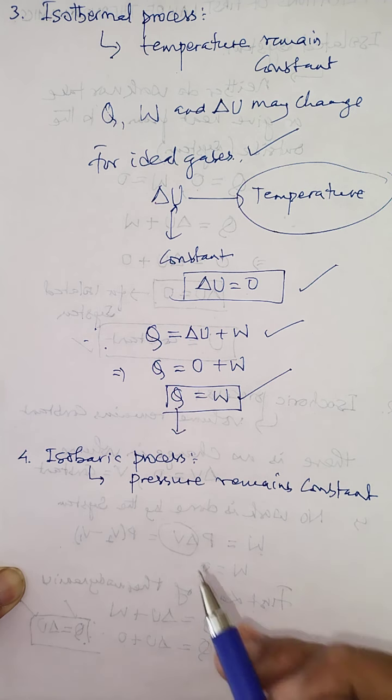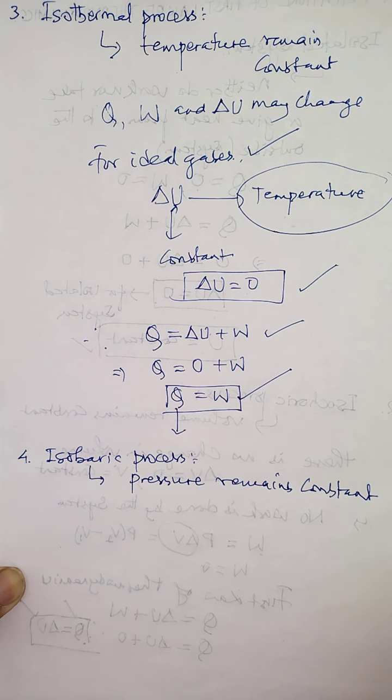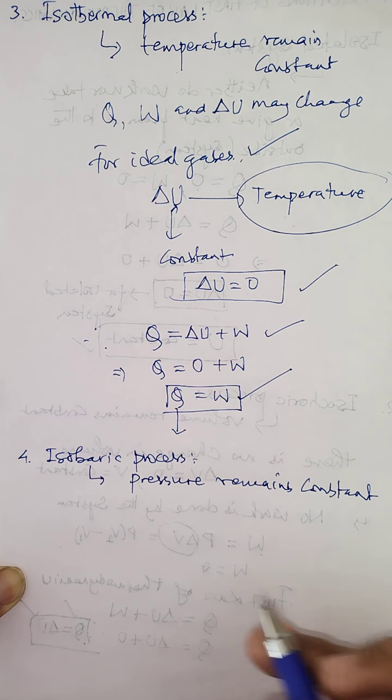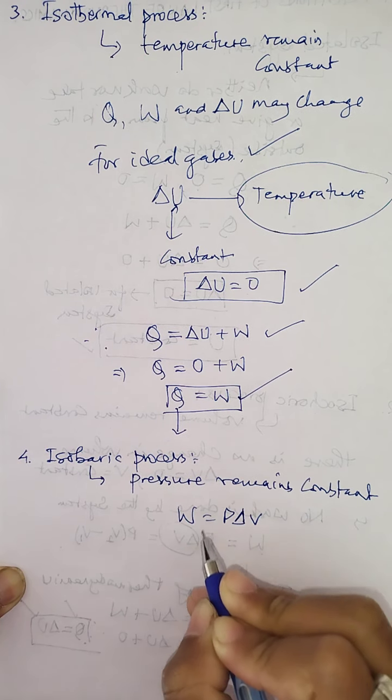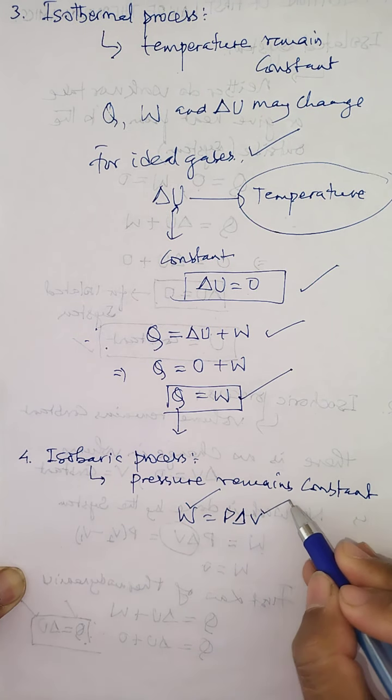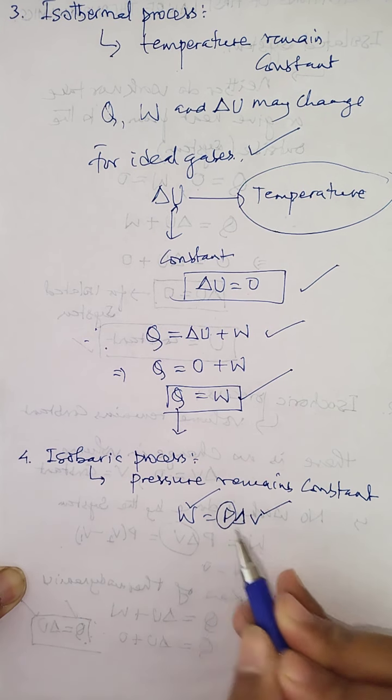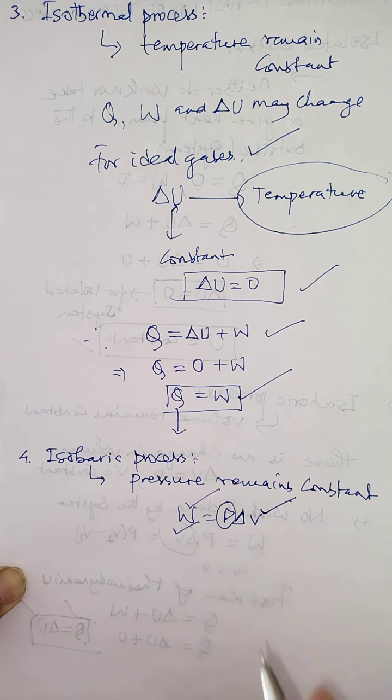Which means under this process, when the pressure remains constant, work is definitely done by the system or on the system. As for the work done by a thermodynamic system, the relation is W equals P delta V. Work is done when there is a change in volume. Although the pressure remains constant, the volume changes, so work is done by the system or on the system. But children, you know that work done can be positive, or it can be negative.